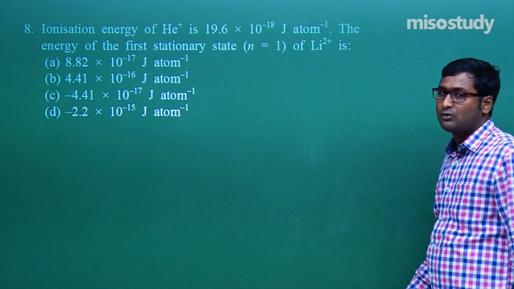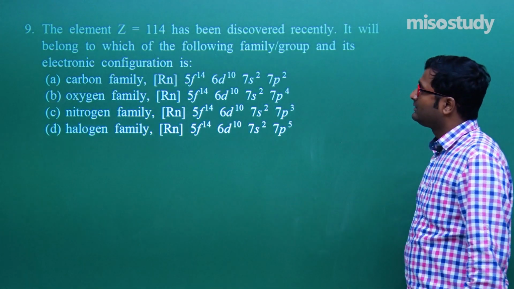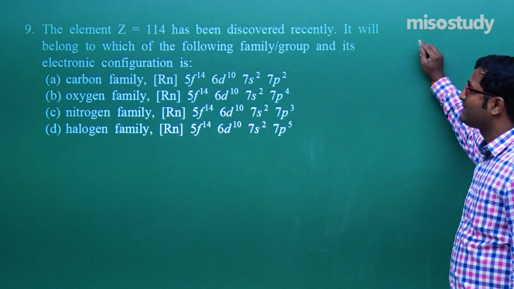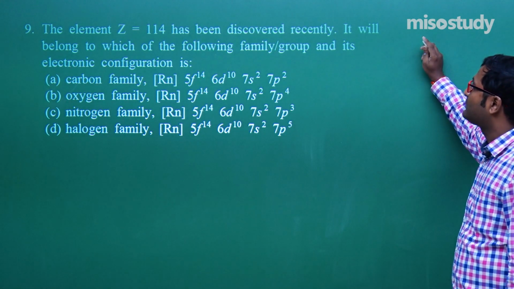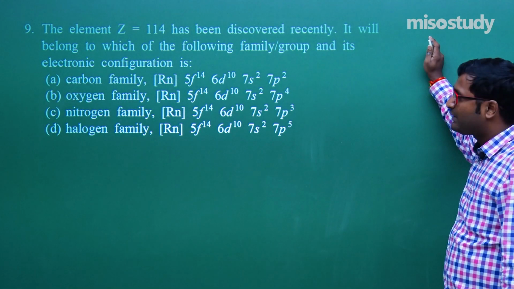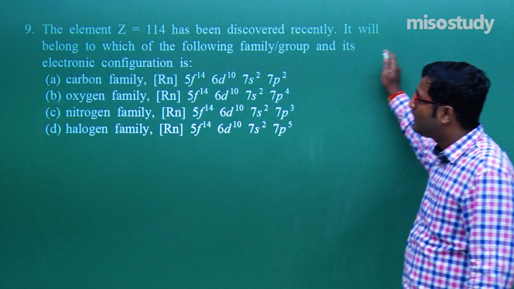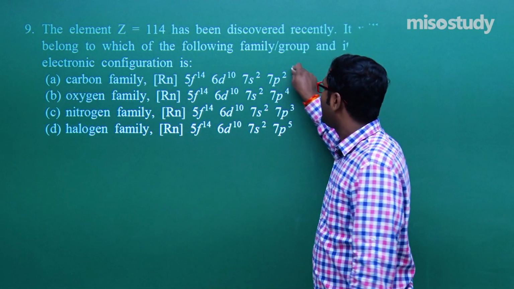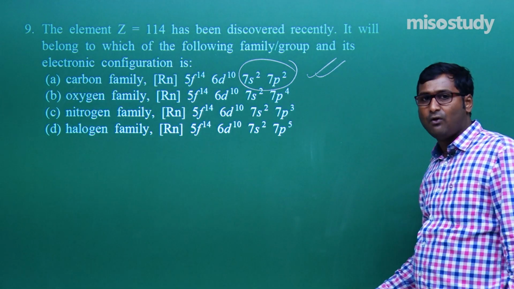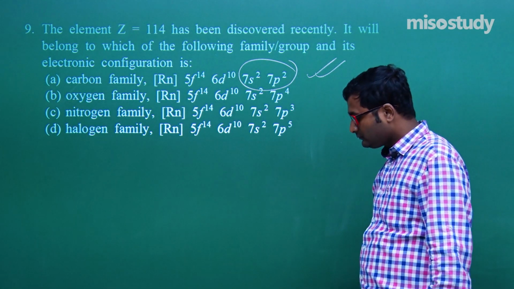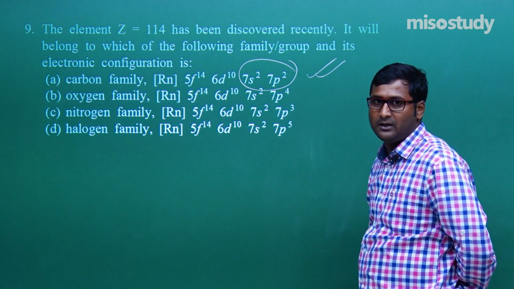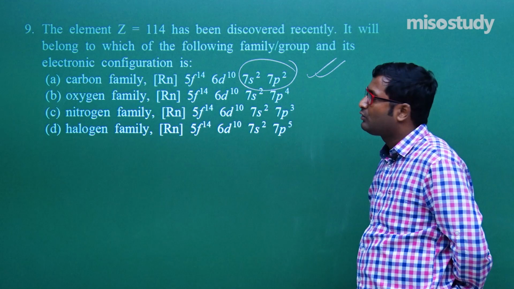Let's move to question number 9. The element Z is equal to 114 has been discovered recently. It will belong to which of the following family, and what is its electronic configuration? It's a simple, theoretical question. It belongs to the carbon family, because the outermost electronic configuration of Z equal to 114 is, that is ununquadium. That is the IUPAC naming. Do you remember? Ununquadium.